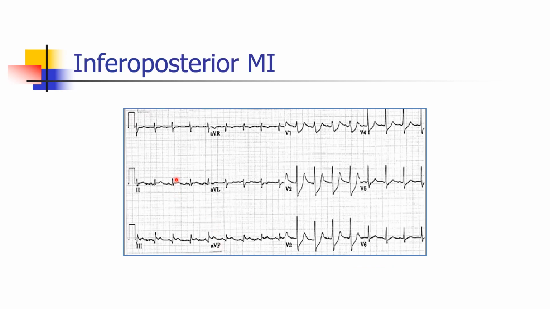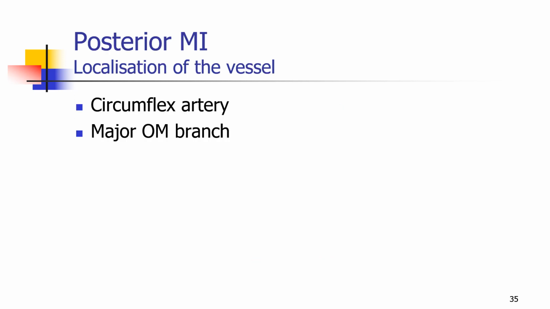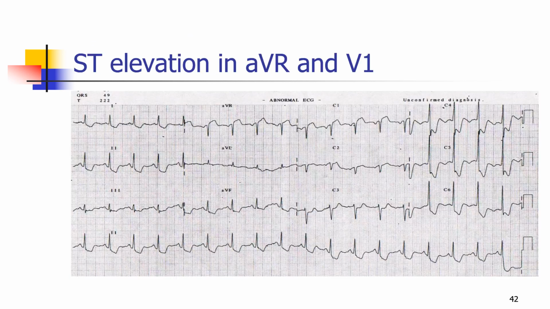Here we have ST elevation in 2, 3, aVF and ST depression from V1 to V4. Again, another evidence of inferoposterior infarction. So for posterior MI, the localization of the vessel is either the circumflex artery or a major OM branch.